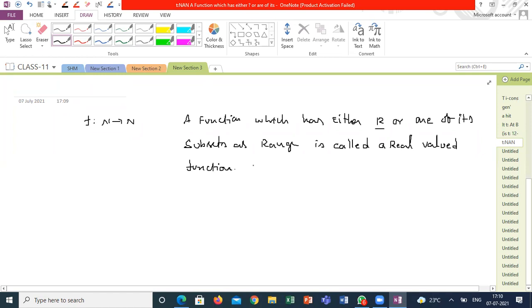If its domain is also either R or a subset of R, it is called a real function.